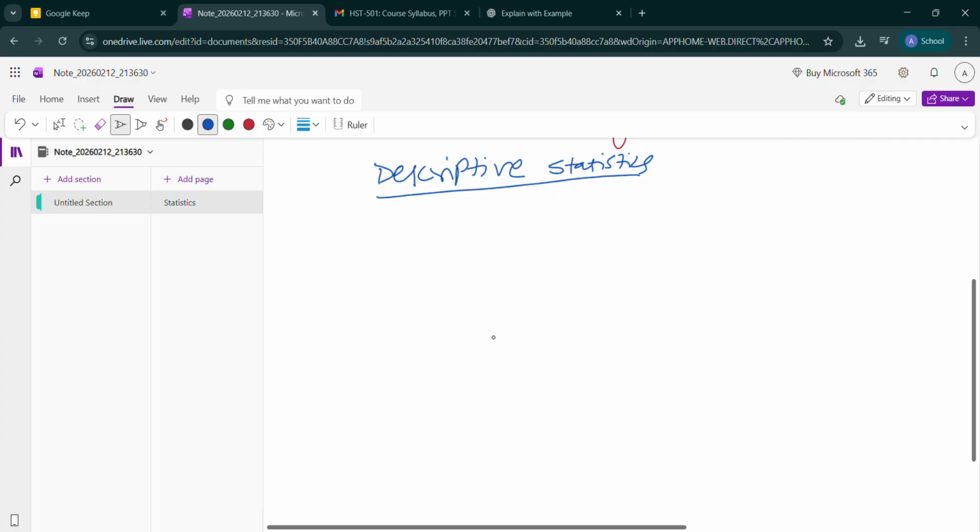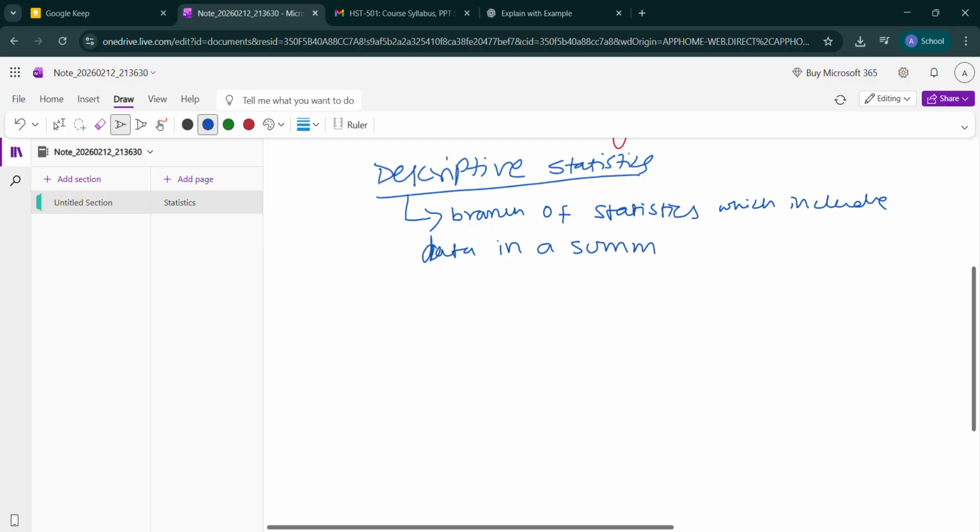So it is a branch of statistics which includes the data in a summarized manner.